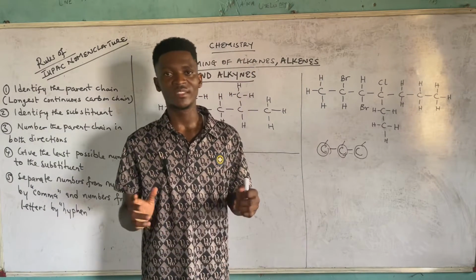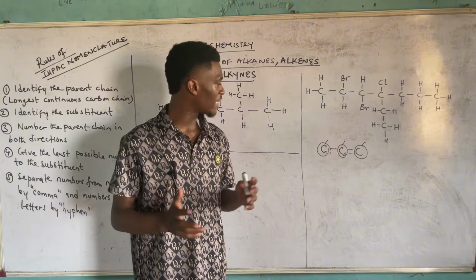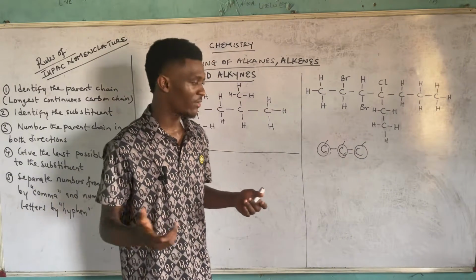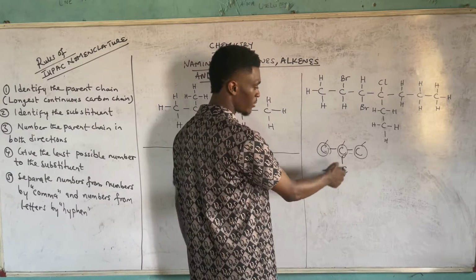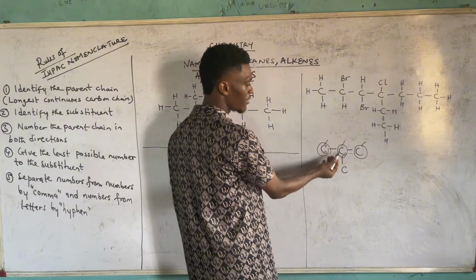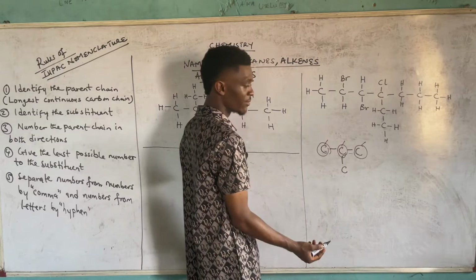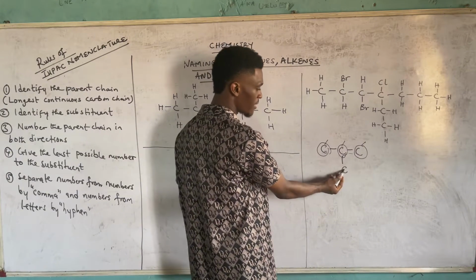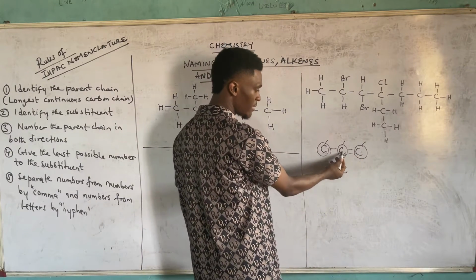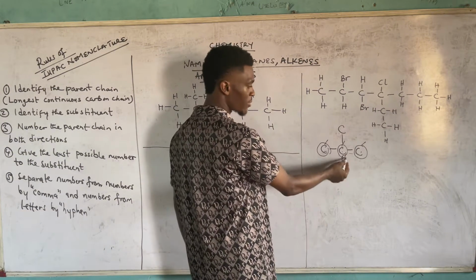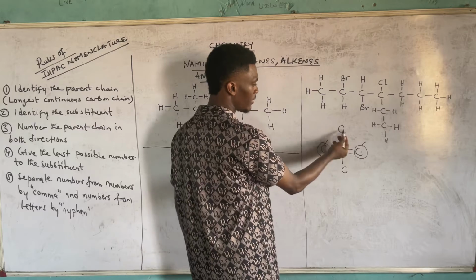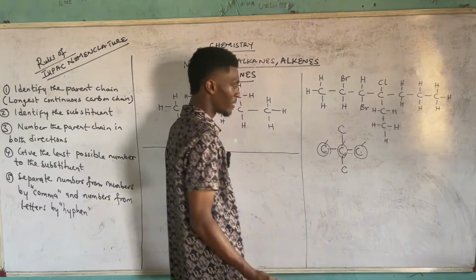So now with that in mind, what is the next thing? What about tertiary? If I want to go with tertiary, it means I will have to link this one to another. In this case, if you look at this carbon, it's connected to what? To 3 other carbons. This one is primary, this is primary, this is primary, this is tertiary. But if I happen to link this to another carbon, then this becomes quaternary. This is 1, 2, 3, 4 connected to this one. So that's how it works.